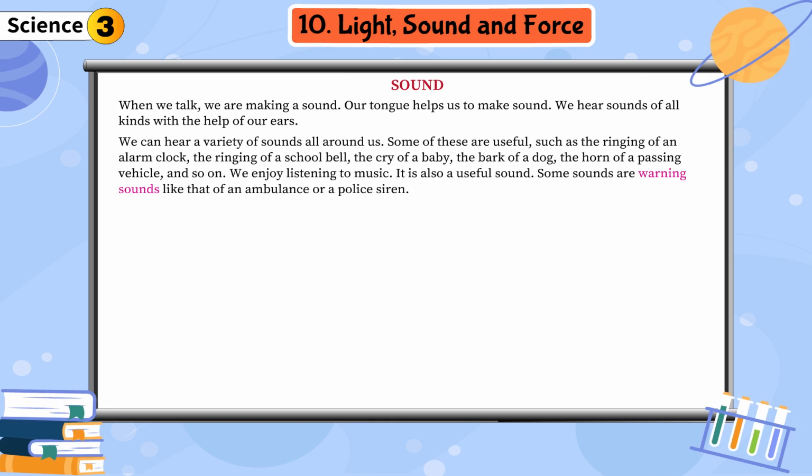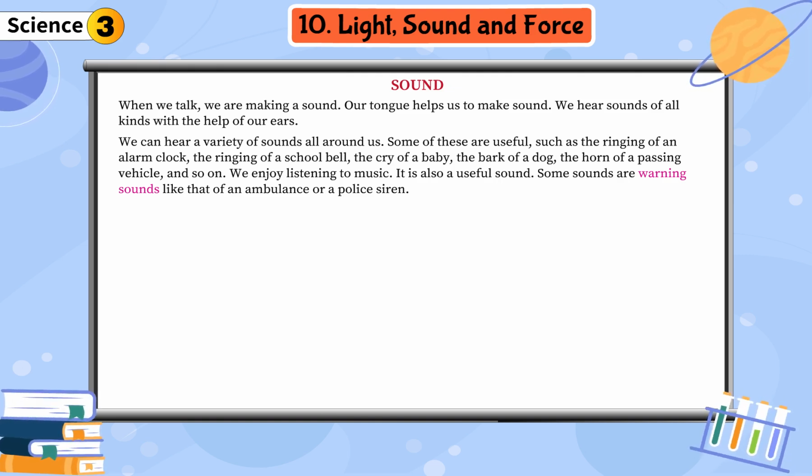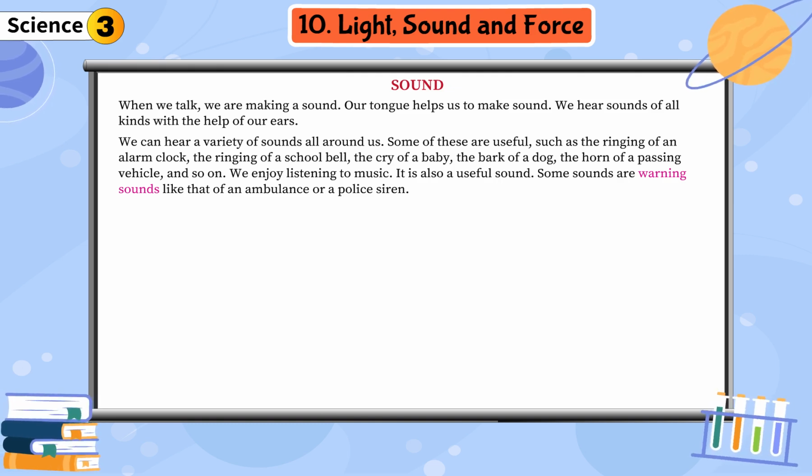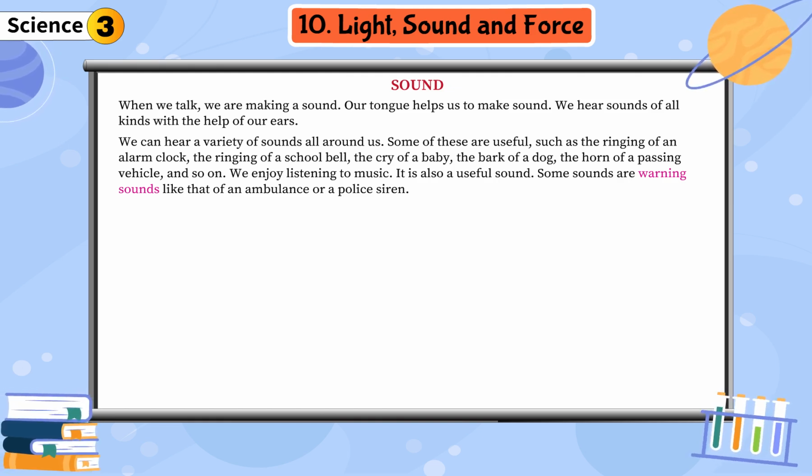Sound. When we talk, we are making a sound. Our tongue helps us to make sound. We hear sounds of all kinds with the help of our ears. We can hear a variety of sounds all around us. Some of these are useful, such as the ringing of an alarm clock, the ringing of a school bell, the cry of a baby, the bark of a dog, the horn of a passing vehicle, and so on. We enjoy listening to music. It is also a useful sound. Some sounds are warning sounds like that of an ambulance or a police siren.